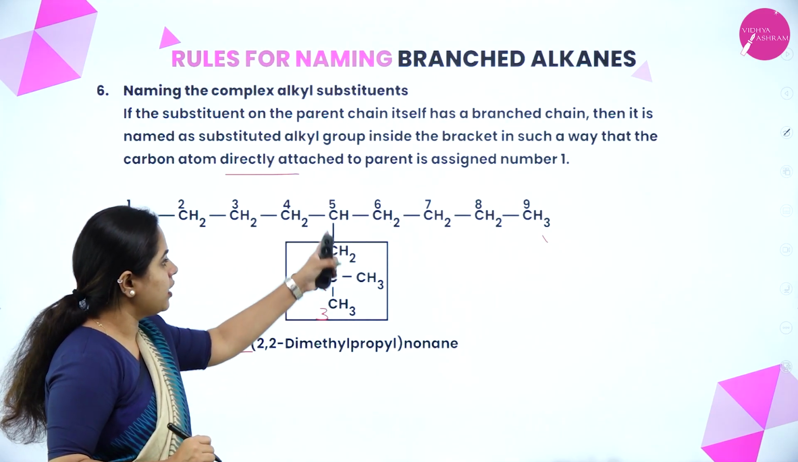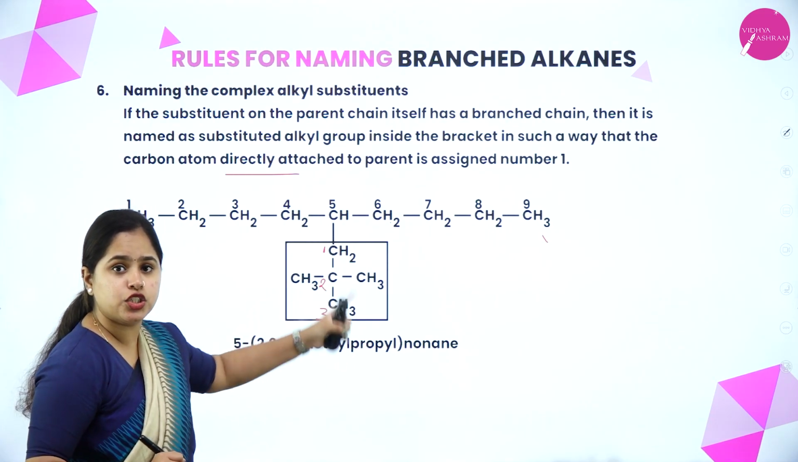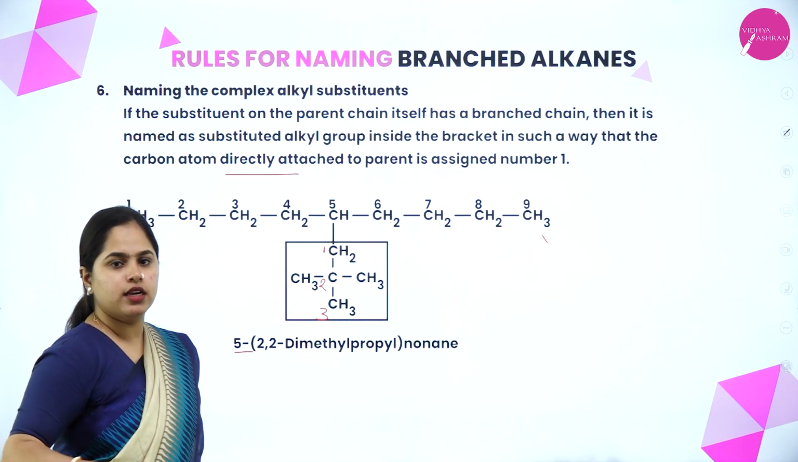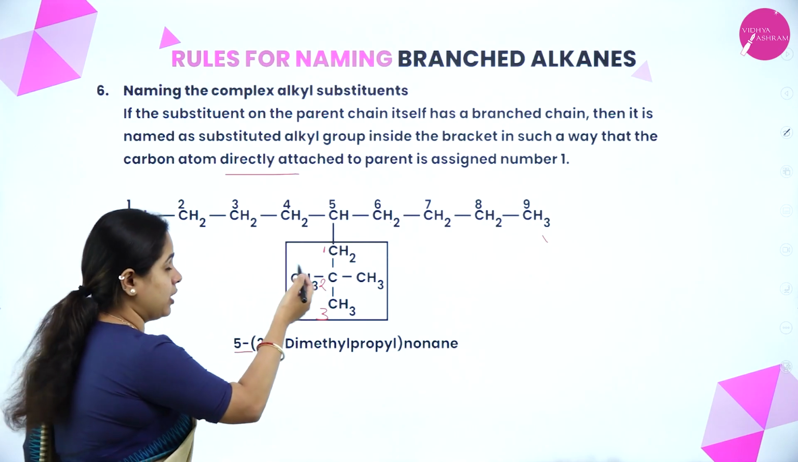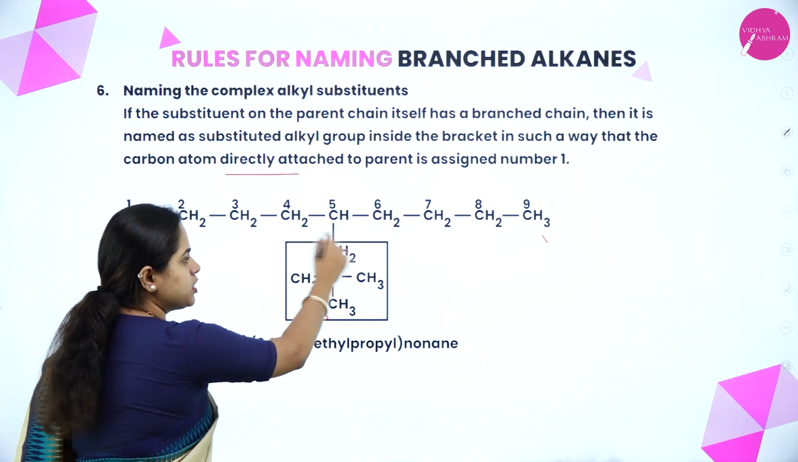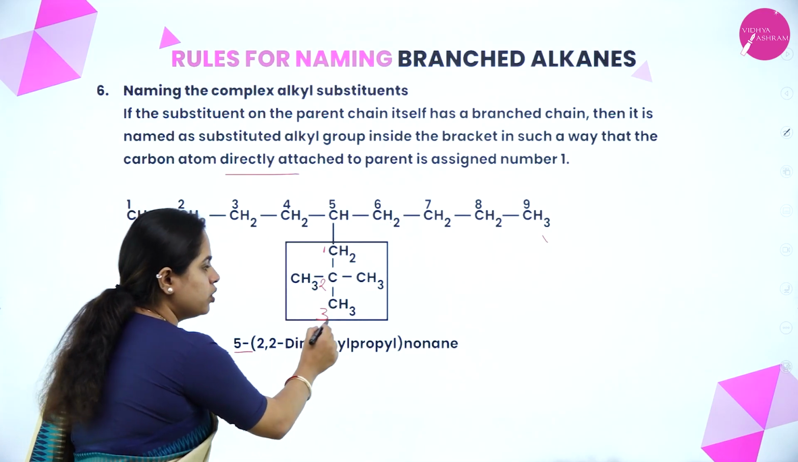The carbon atom which is directly attached to the parent chain must be numbered 1. So 1, 2, 3. You can't number it in the opposite direction. It should be 1, 2, 3. Okay, so now you can name this particular one. 1, 2, 3 it is.